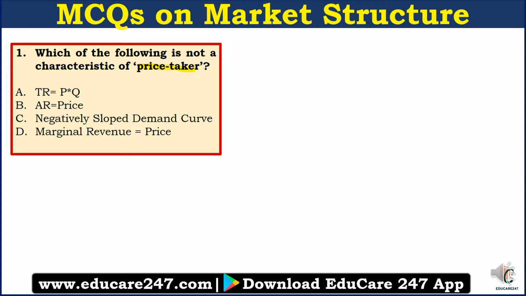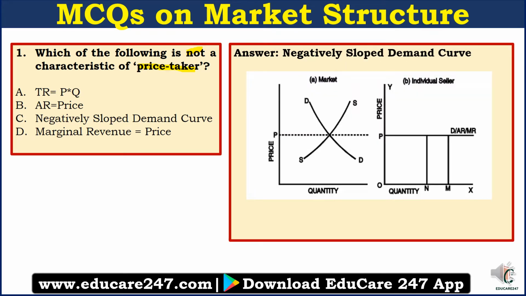So, what are the options? First one is total revenue is equal to price into quantity. Option B, average revenue is equal to price. Option C, negatively sloped demand curve, or option D, marginal revenue is the price. So which is not a characteristic? The answer here is C, negatively sloped demand curve.